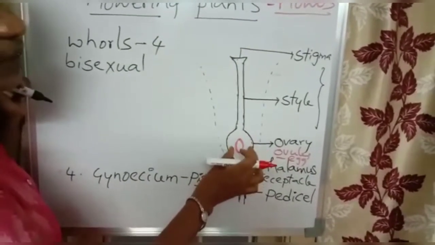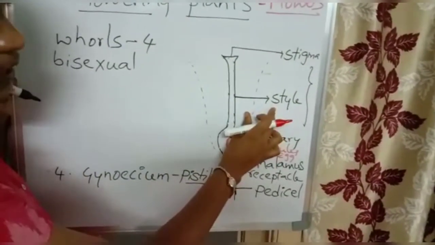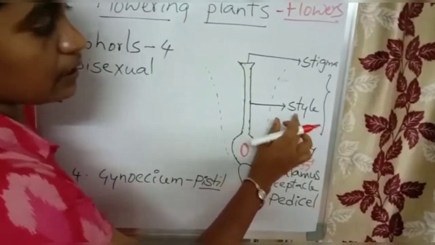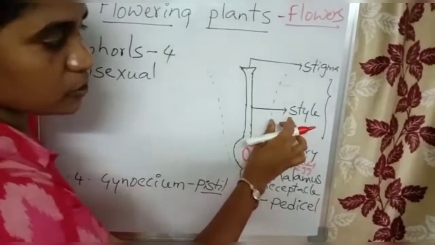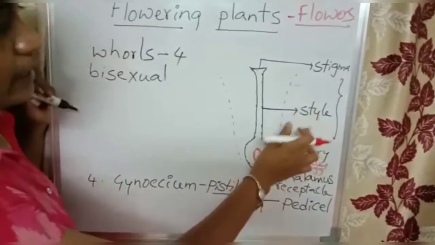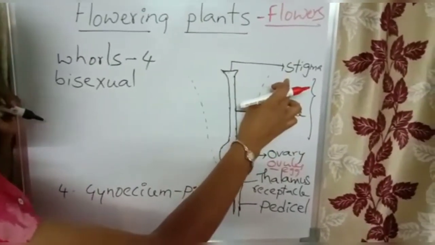And next, what is the middle part between stigma and ovary? Style is the middle part. What is the role of style? The pollen tube passes through the style. And next, the tip of the style, stigma. What do you say about the stigma?